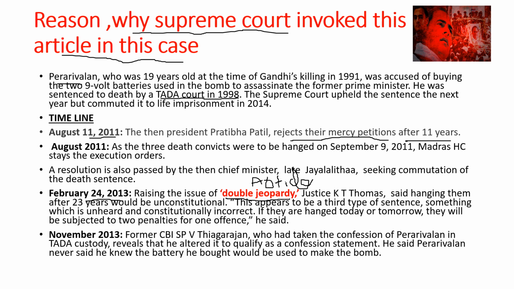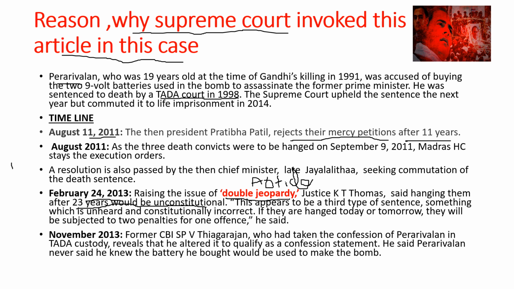This came into limelight in 2013 because of KT Thomas, who was a justice of the Supreme Court at that point of time. He was one of the judges of the Supreme Court, and he said that to hang these people after 23 years of serving in prison is completely unconstitutional.